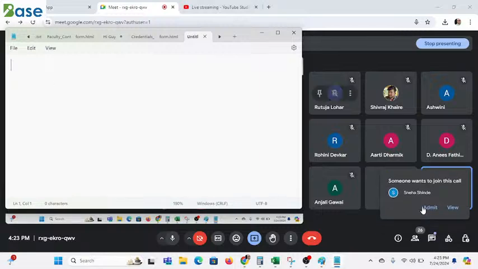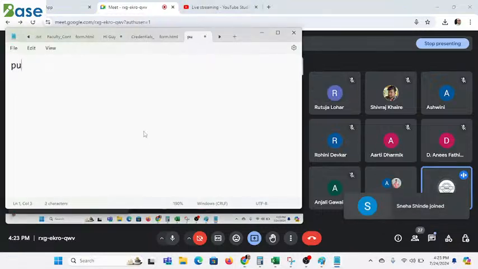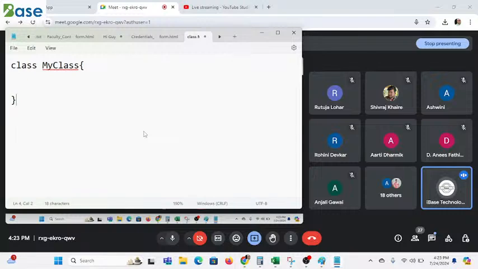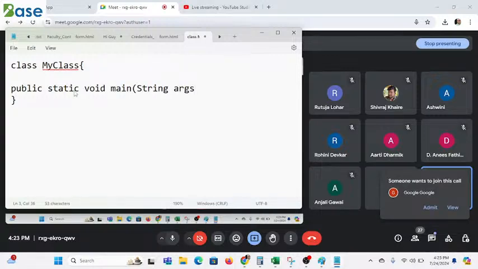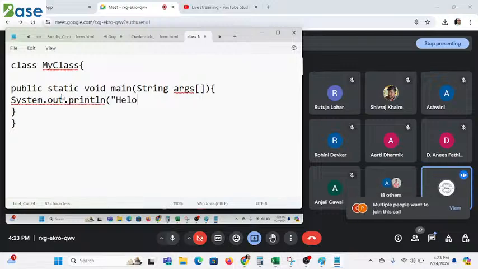As we are habituated to write the program, let's say I write directly. I am starting from the class, just write here my class, opening brace, closing brace. I am just going to write the first program: public static void main, in brackets, String args, square brackets, opening brace, closing brace. I am just going to write here System.out.println in double quotes, hello world.